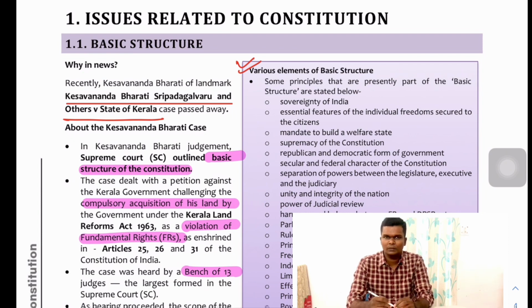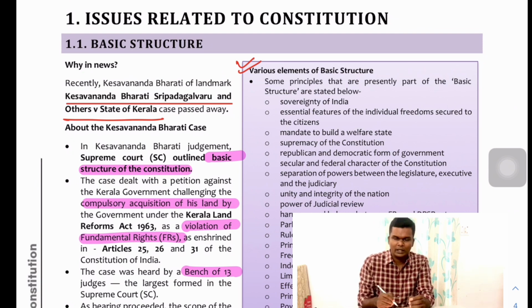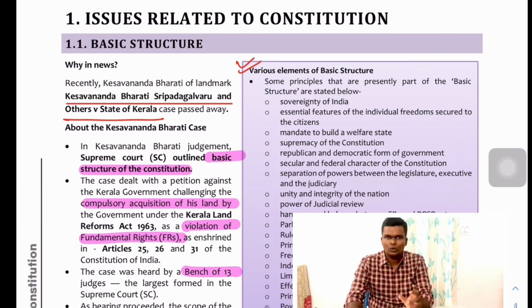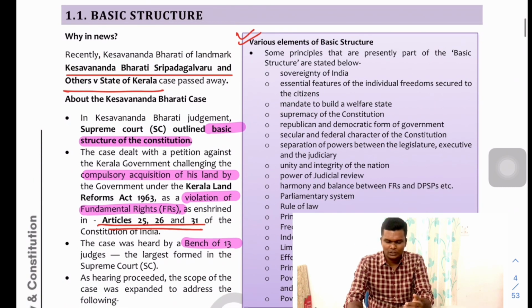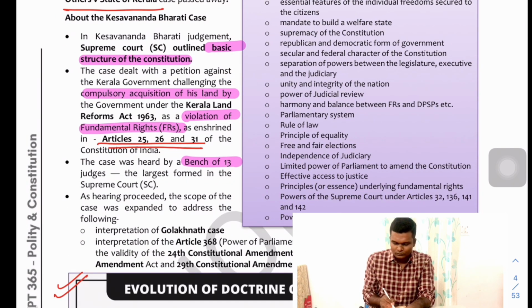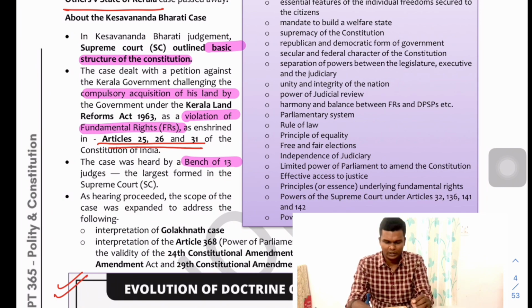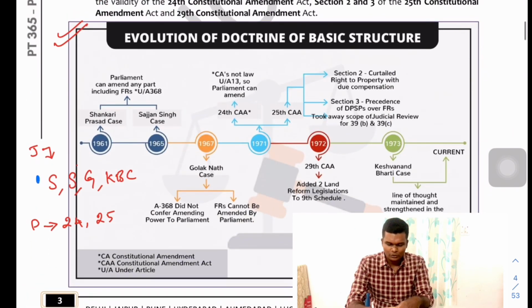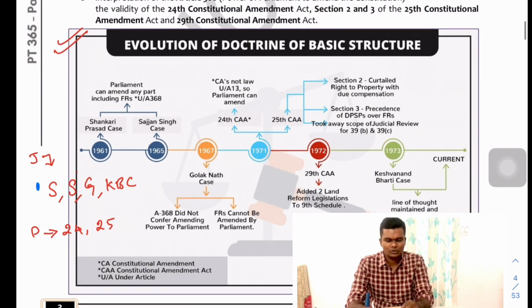For example, starting with the basic structure doctrine, which was recently in the news because Sri Keshavananda Bharati recently passed away. This case, which originated in 1972-73, was primarily in relation to acquisition. The government was about to acquire land from Sri Keshavananda Bharati, and he approached the Supreme Court as he said it was a violation under Article 25, 26 and 31. So this was seen as a violation of the fundamental right.